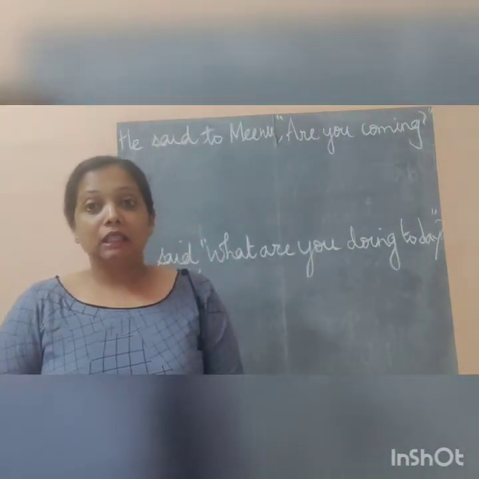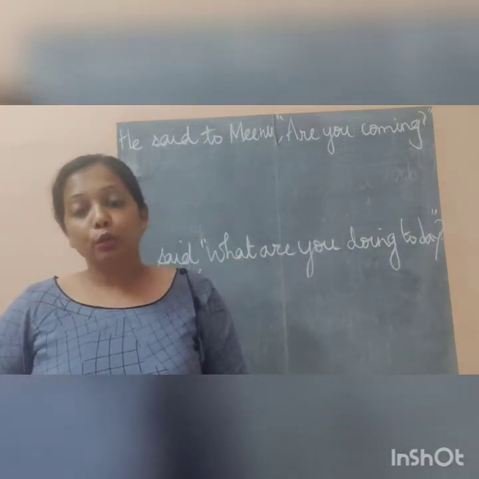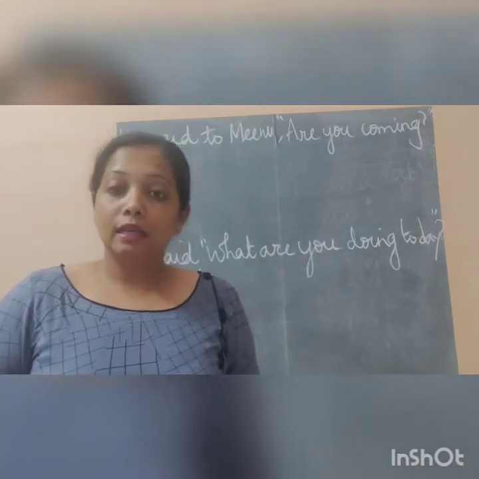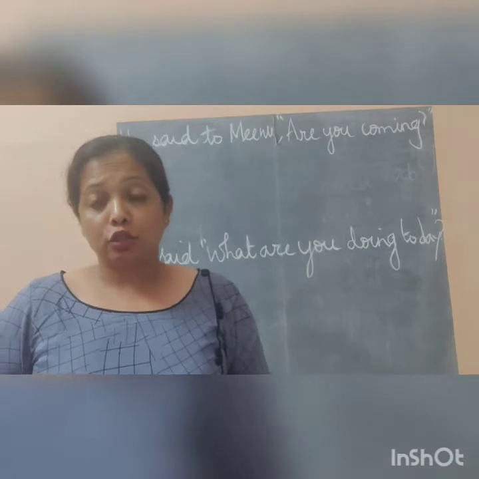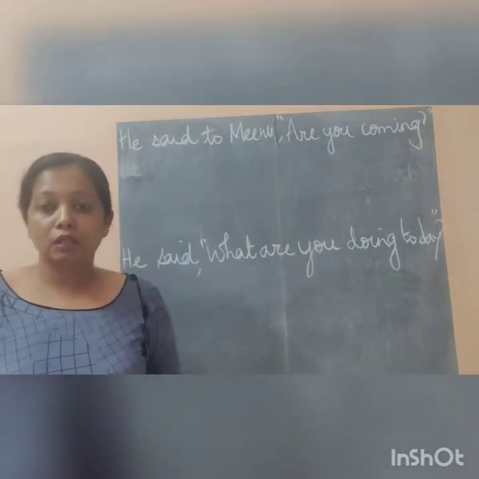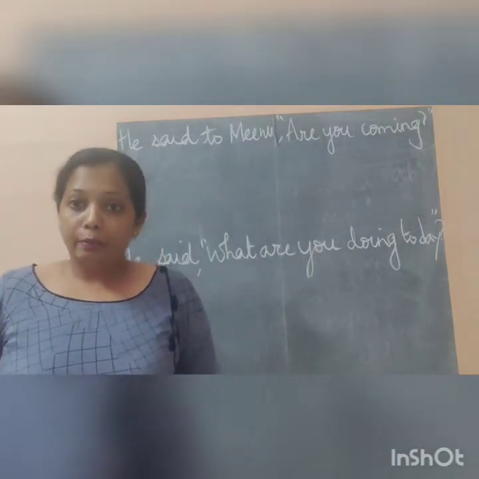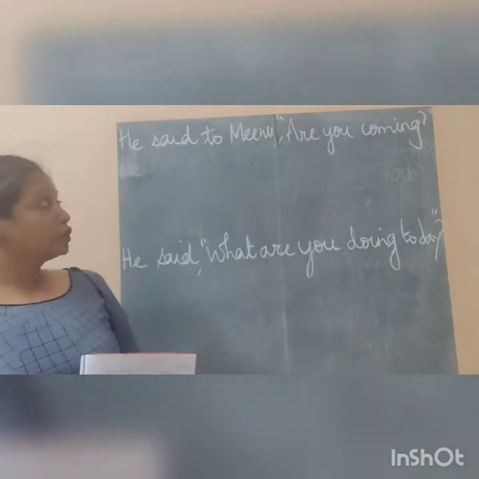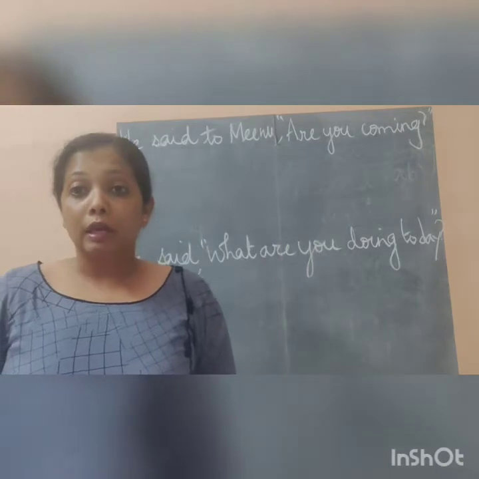So let's see the third rule. That means what you will do when there is a question, an interrogative sentence, in direct speech. Now let's see how you will change it. I hope you have seen the previous video and that will help you in changing this. Now when we see the sentence, he said to Meenu, are you coming?